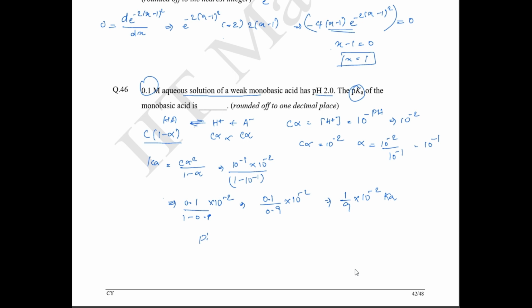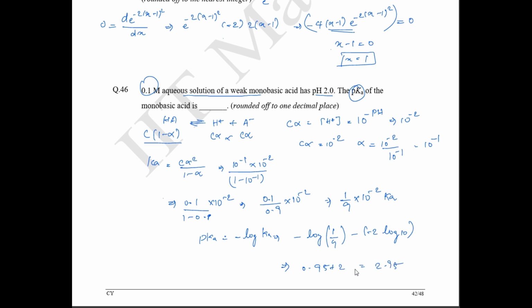Okay. So now, to find pKa, what do we do? pKa is nothing but your minus log of Ka. Okay, what happens when we substitute the value? Minus log of 1 by 9, and then minus into minus 2 into log 10. So if you solve this, the value will be equal to 0.95 plus 2. This is going to be equal to 2.95.